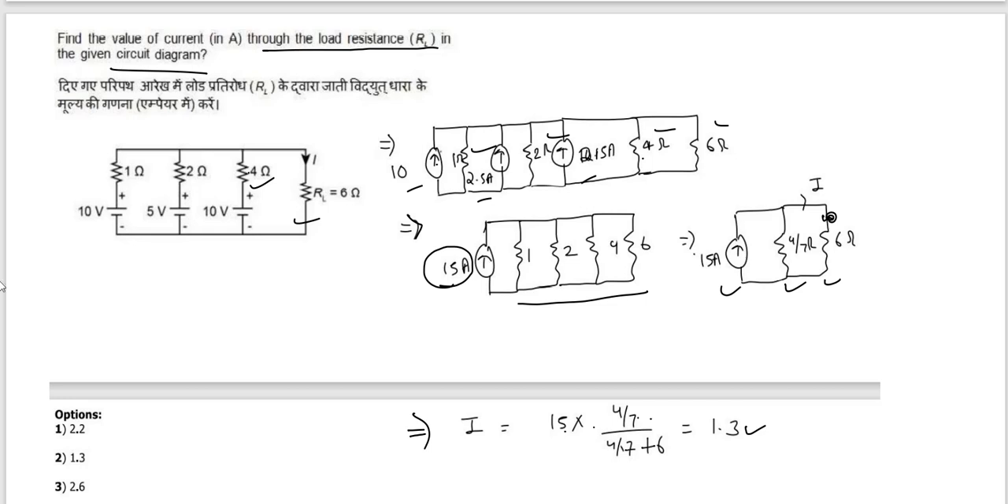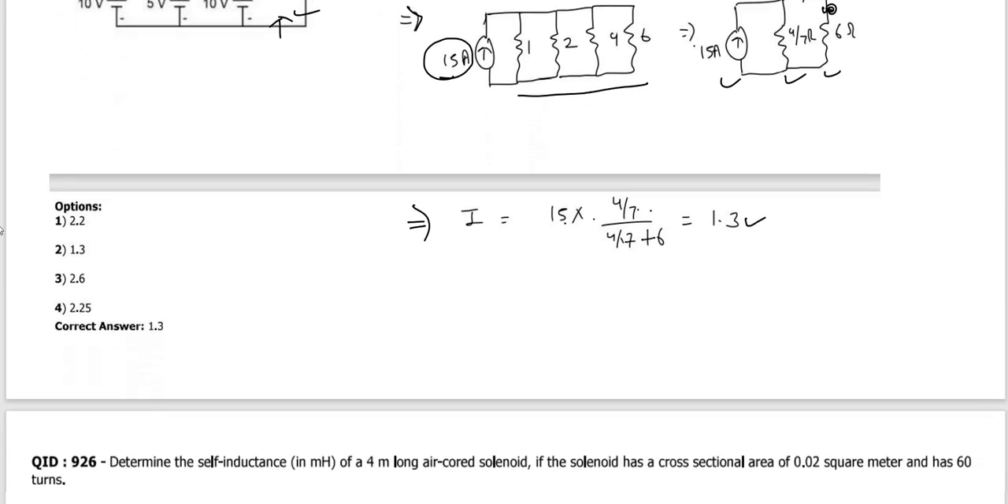Other methods are also there by applying Millman's theorem. Because many voltage sources and resistances are there, if we apply Millman's theorem, finally we will get the impedance and resistance. Then across the RL we can find the current easily. You can solve by that method also.